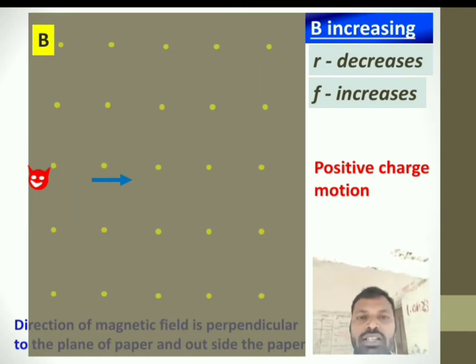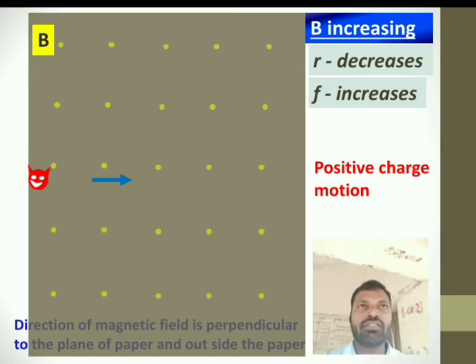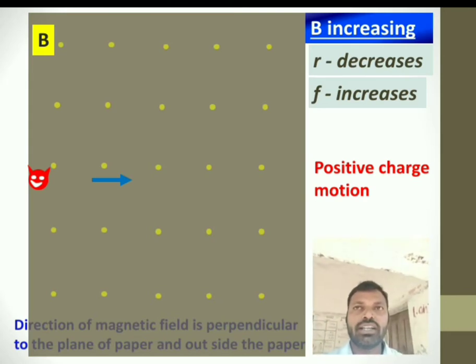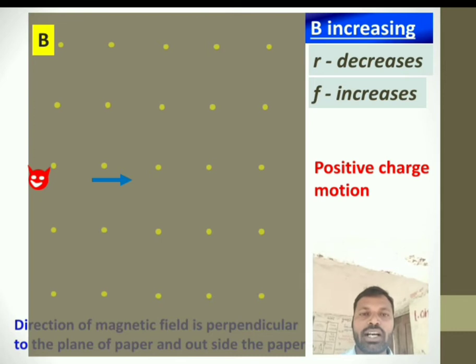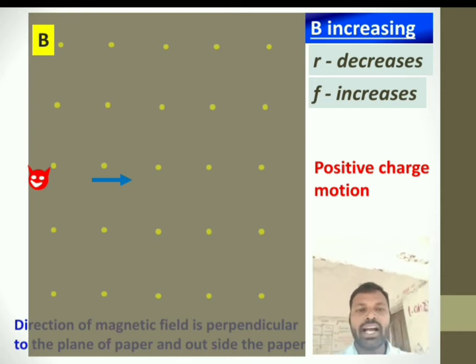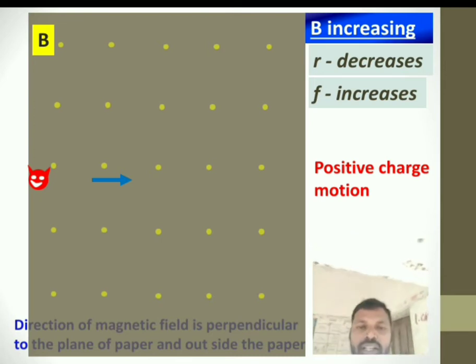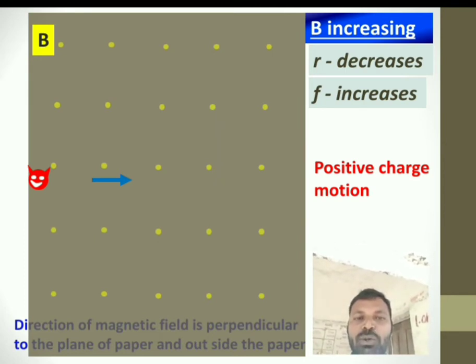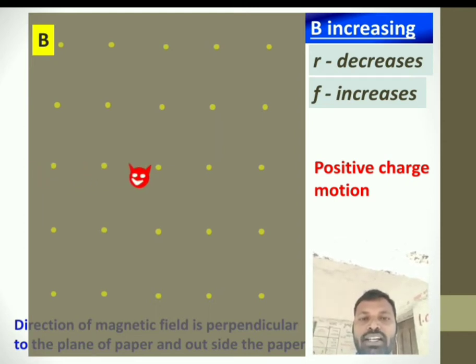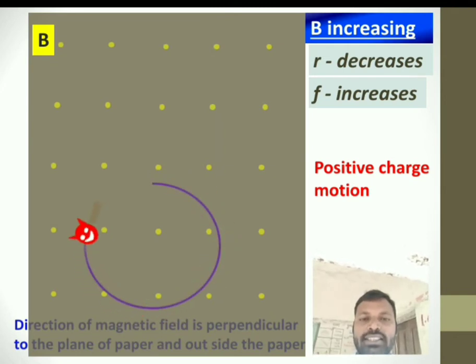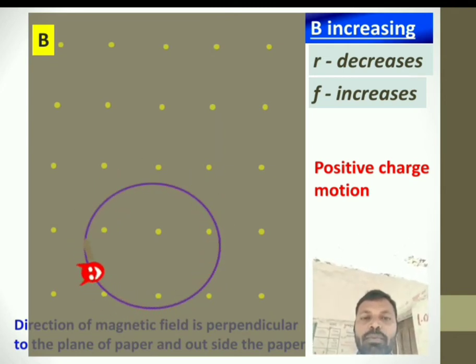Here the dot shows the direction of the magnetic field: perpendicular to the plane of the paper and outward from the plane. B is the magnetic field, q is the charge which is entering into the magnetic field. After entering into the magnetic field, it takes a circular path like this. This is the circular path in which it is moving.